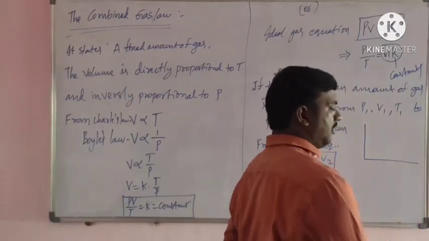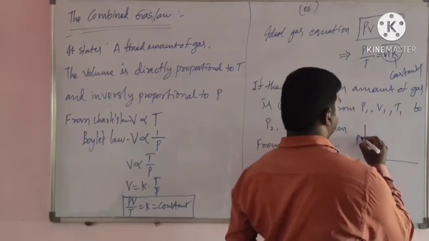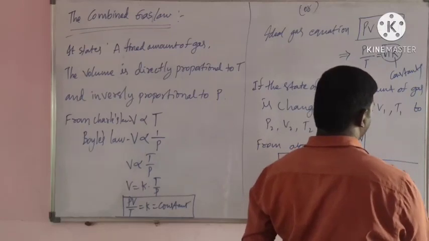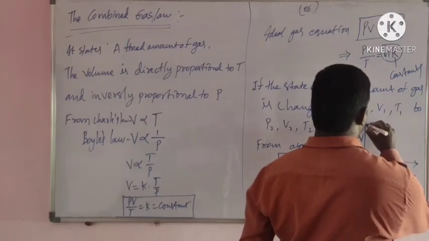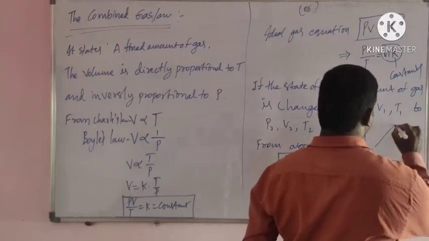Graphs between PV versus T look like this.